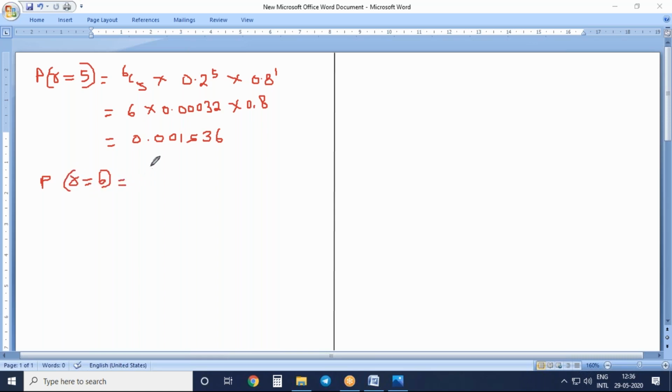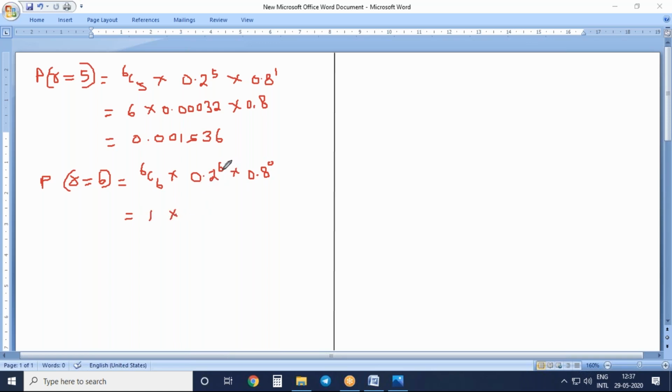Now similarly, let us do P of R is equal to 6. 6C6 into 0.2 raised to the power of 6 into 0.8 raised to the power of 0. So 6C6, I told you, will get 1 as the answer. You have to remember like that.